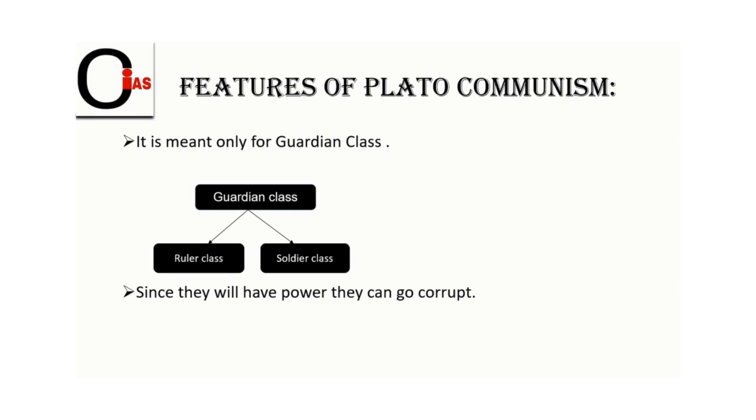Friends, now we shall understand the features of Plato's communism. So basically, it applies to the guardian class only. Who are in the guardian class? The ruler class plus the soldier class. These two together form the guardian class. Since they will have the power, they can go corrupt. As we know, friends, for persons with power, there is a high probability that he or she might get corrupted.